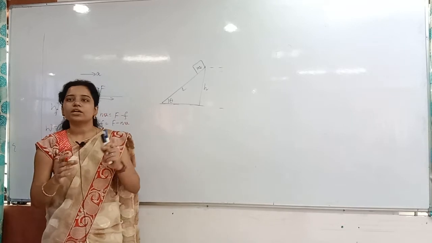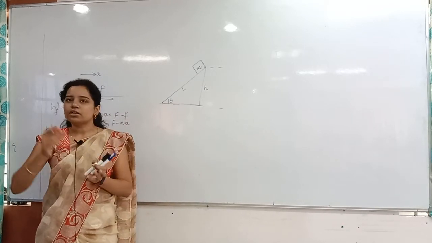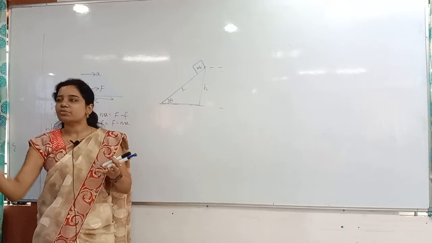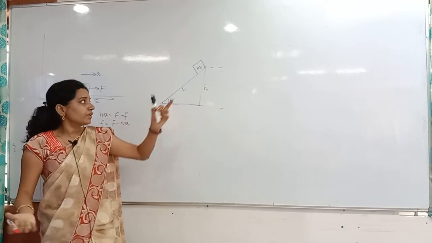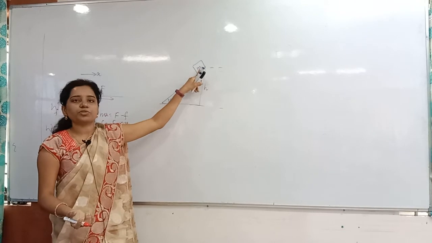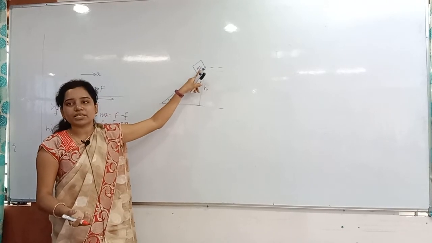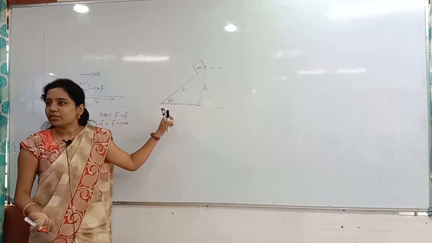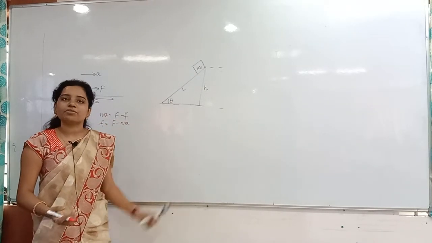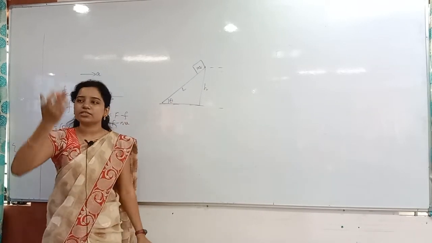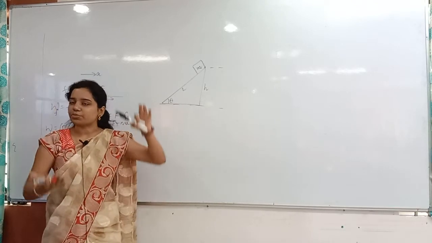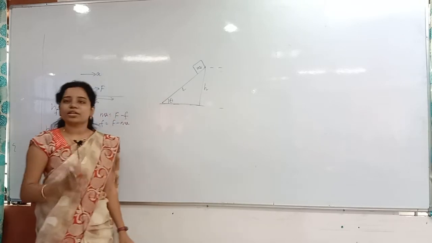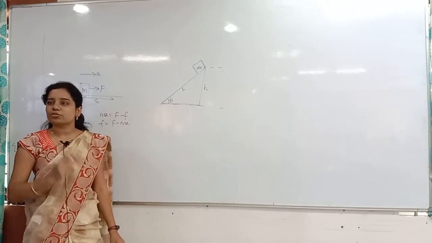Whenever you take conservation of mechanical energy, kinetic energy is converted into potential energy and potential energy into kinetic energy. Whenever this body is on the top, which energy is it having? Potential energy. Whenever its potential energy is decreasing, it is coming in the downward direction. At that time, what is increasing? Kinetic energy is increasing. Both should always be balanced. If the potential energy is decreasing, kinetic energy should increase.